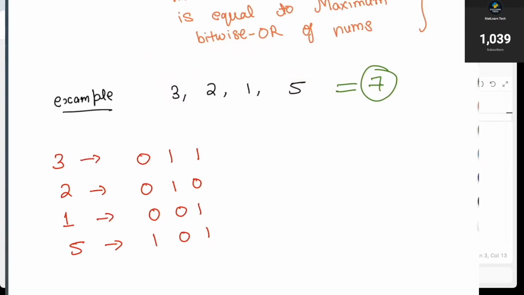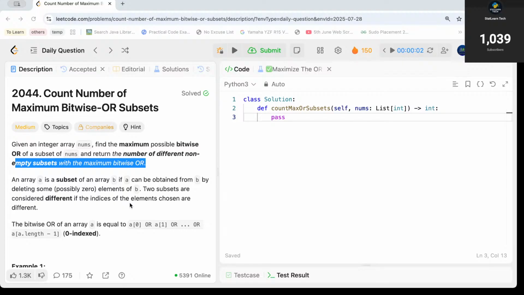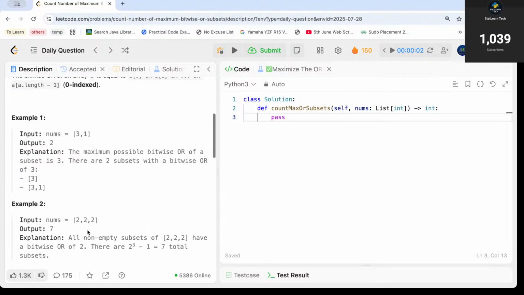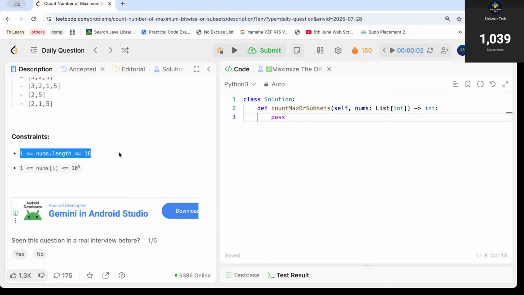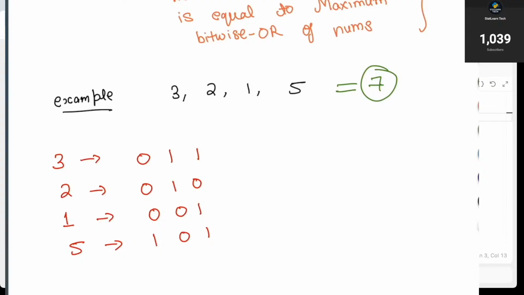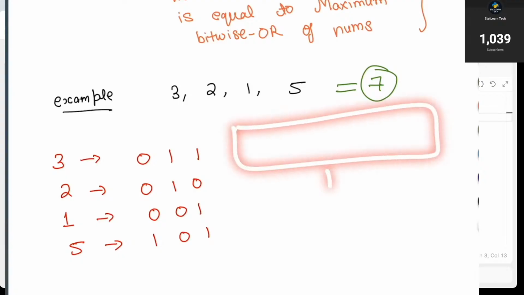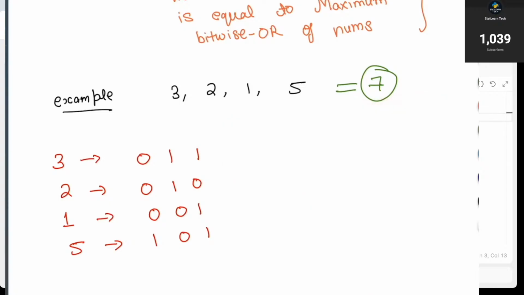If I go back to the question again, you will notice that we are given that the length of our array nums can be up to 16. It is never going to be more than 16. So if we are given a length 16 array as our input, and I try to find the total number of subsets without any condition, then it will be 2 to the power 16, where 16 is the length of my array.